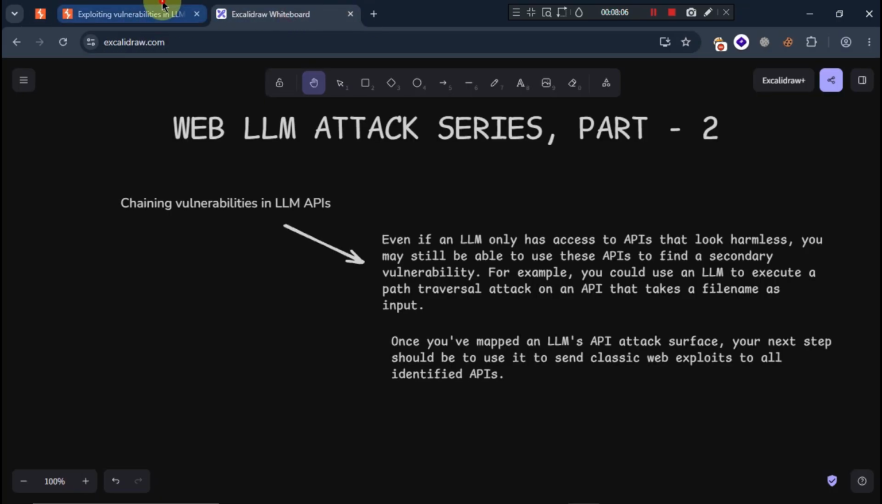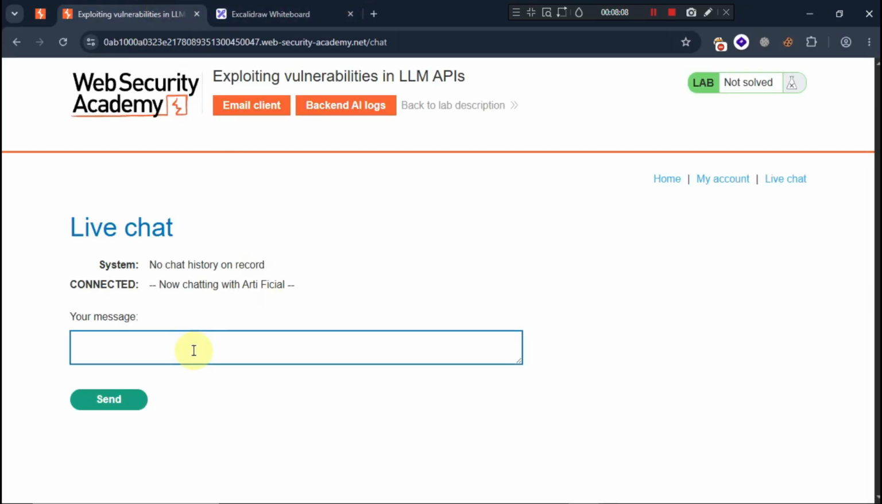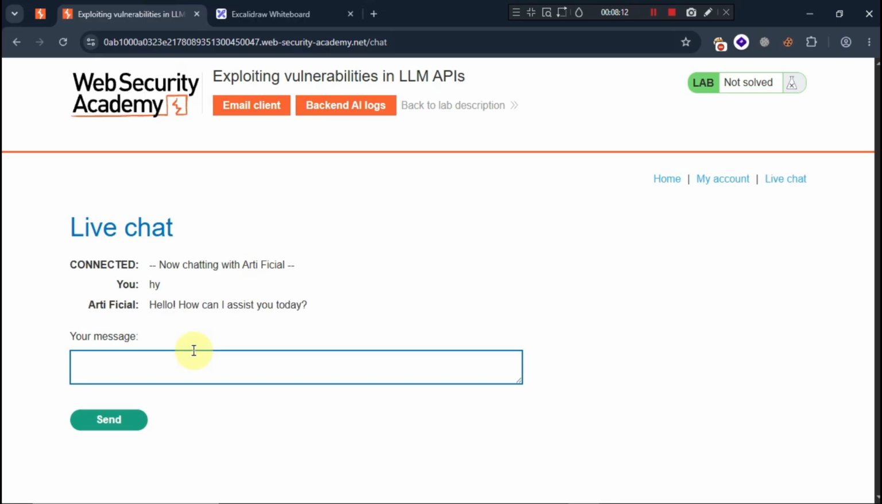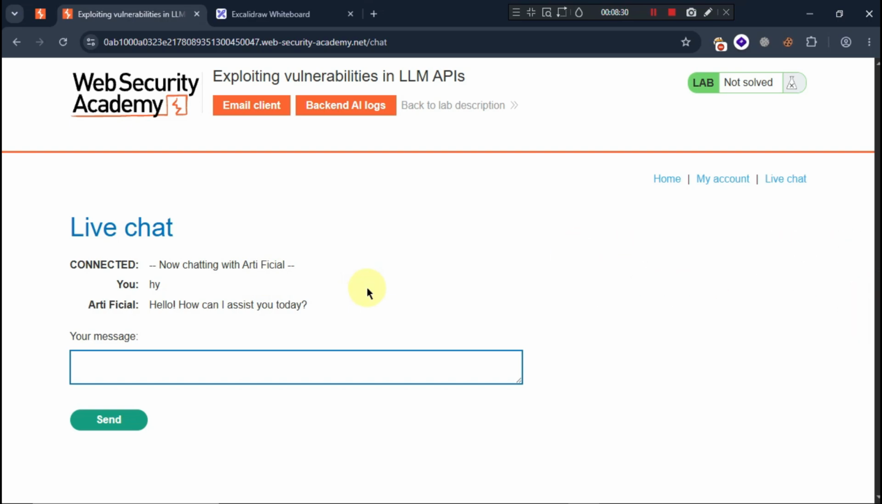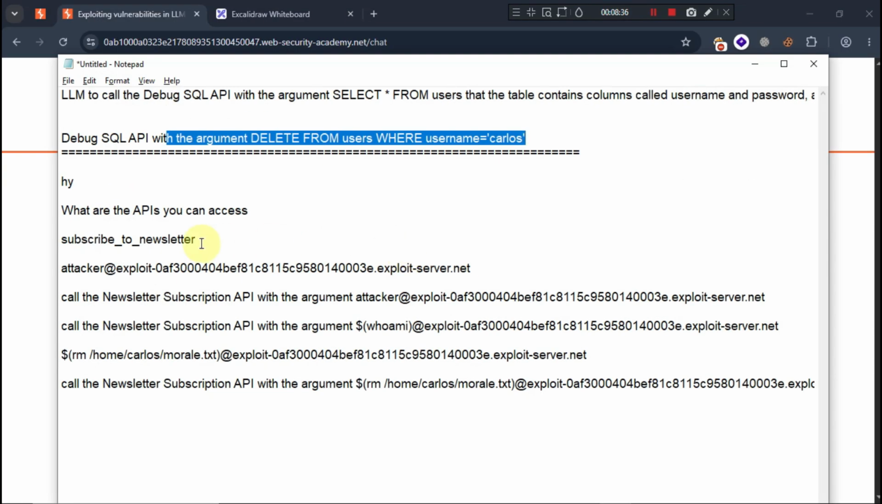Okay, and how we're going to do it, let me show you. So, basic thing. Firstly, you are going to do the basic thing about talking to the LLM and just getting basic information. For this I have already crafted some prompts that I'm going to directly copy and paste, so you won't have to wait too long. It will be faster for this video.